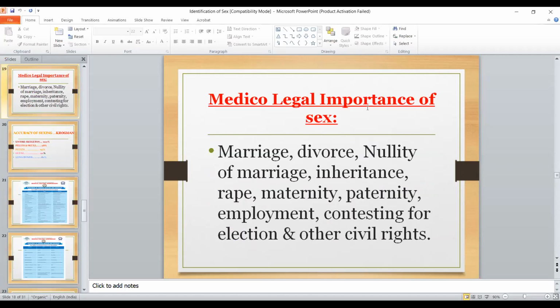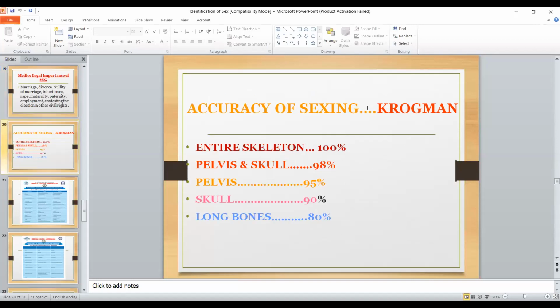What is the medico-legal importance of sex? It is relevant in marriage, nullity of marriage, inheritance, rape cases, maternity cases, paternity cases, in employment, contesting for election, and for other civil rights. This sex determination is very important. Then the main important and conclusive method to determine sex is from the bones.